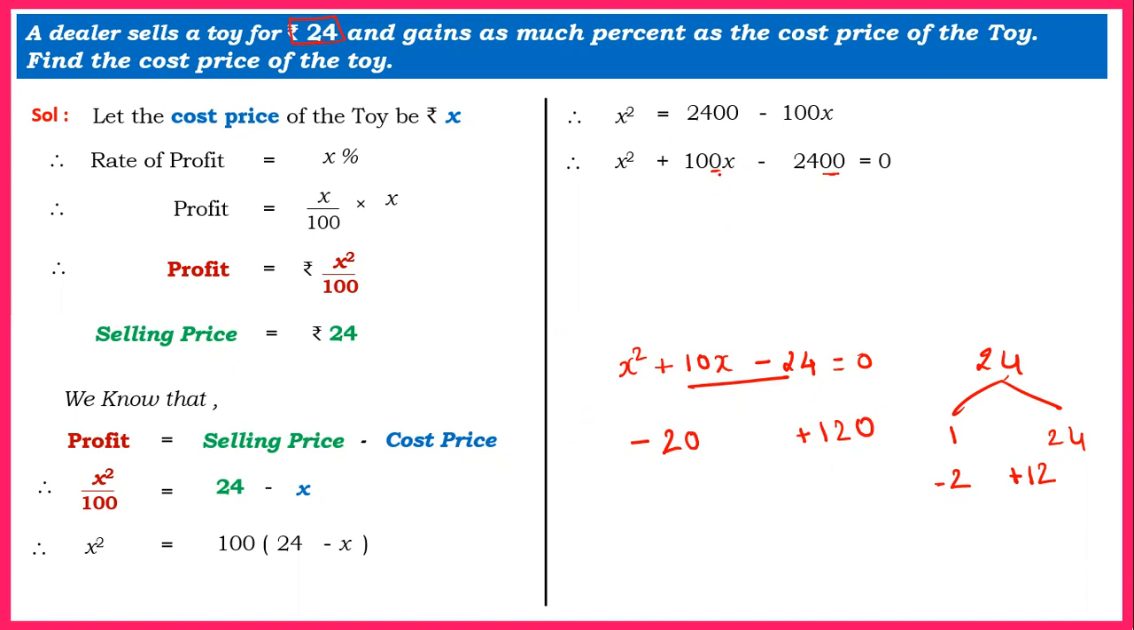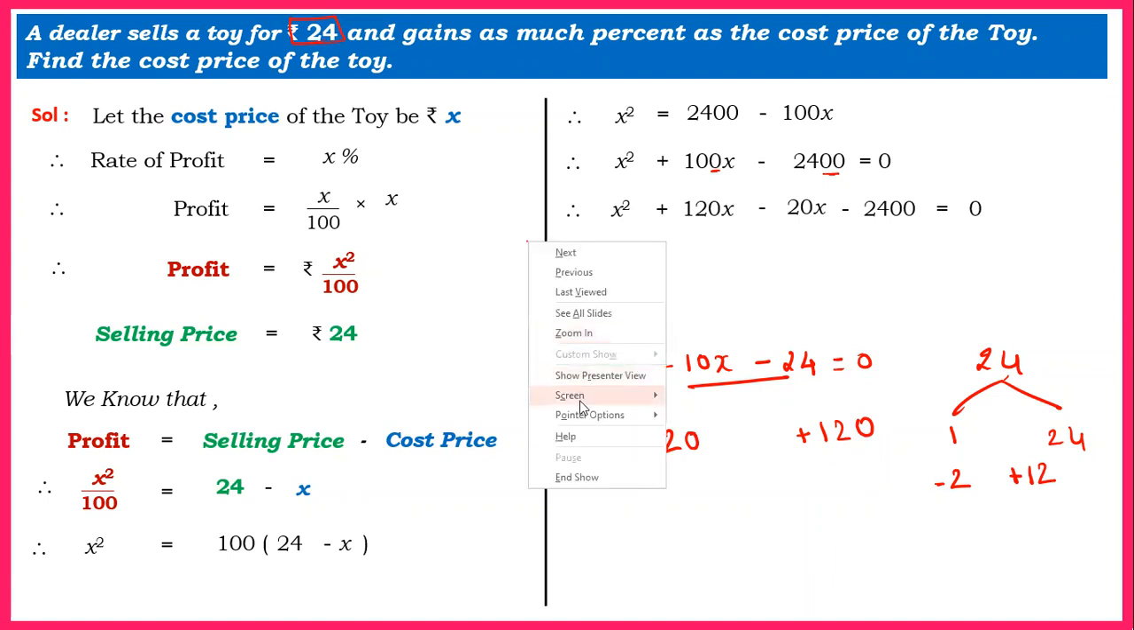Omit 1 zero from the end here and 2 zeros from here. Rewrite the equation. Find out the factors for that equation and just add zeros to get the factors of the original equation. Now I will write x square plus 120x minus 20x minus 2400 equal to 0.